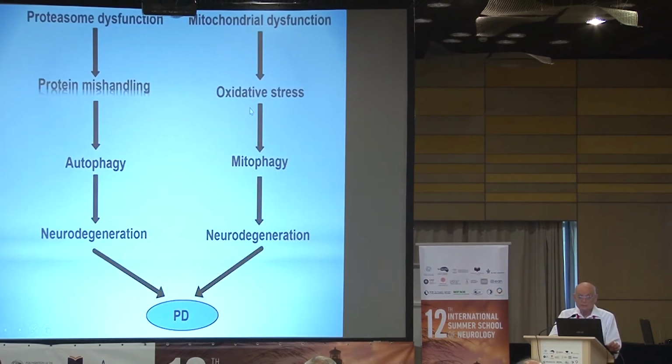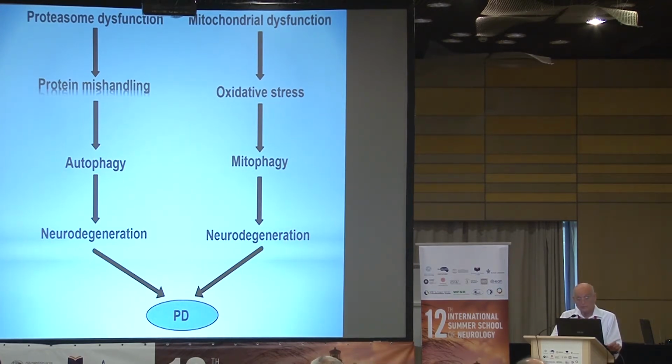So maybe it is right to, when we go back to the different forms of Parkinson's disease, to say that some are associated with proteasome dysfunction and others with mitochondrial dysfunction, which lead in the proteasome dysfunction to protein mishandling, autophagy, neurodegeneration, mitochondrial dysfunction through oxidative stress and mitophagy, again to mitochondrial dysfunction, leading to Parkinson's disease in different pathways.